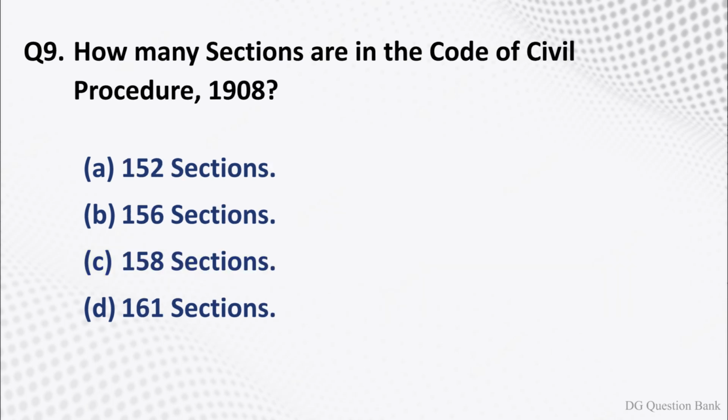Question number 9. How many sections are in the Code of Civil Procedure 1908? The options are option A, 152 sections. Option B, 156 sections. Option C, 158 sections. Option D, 161 sections. The right answer is option C, 158 sections.